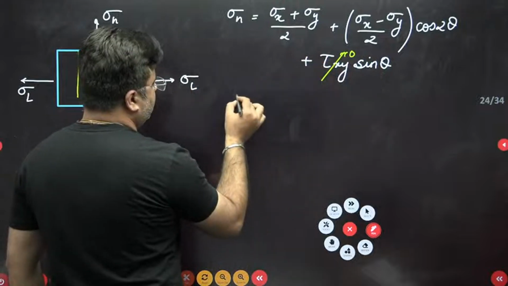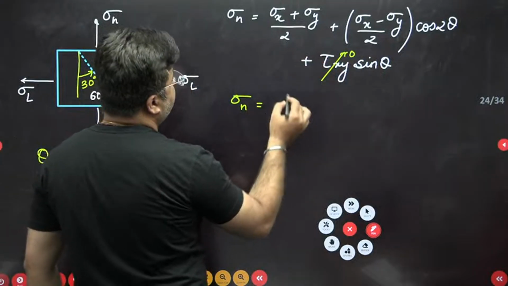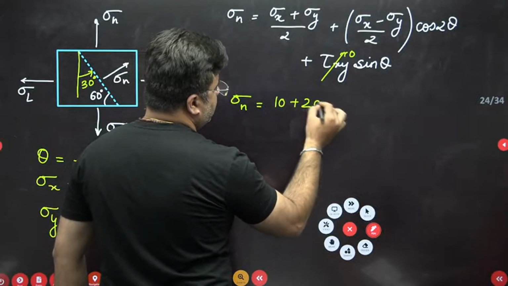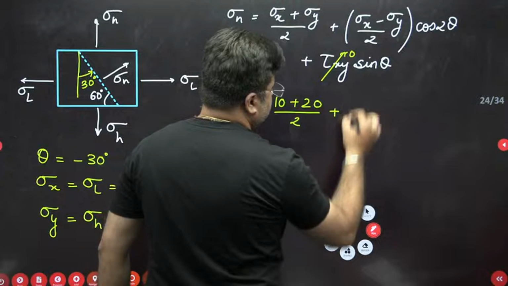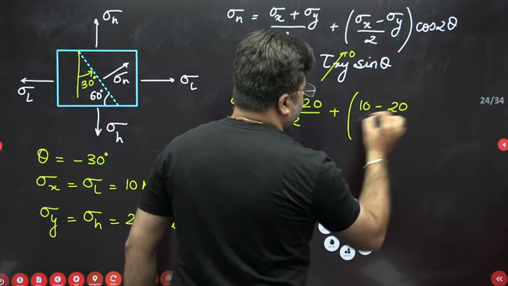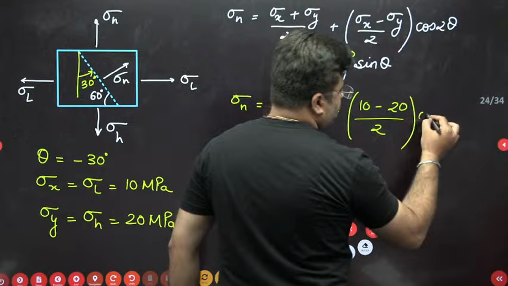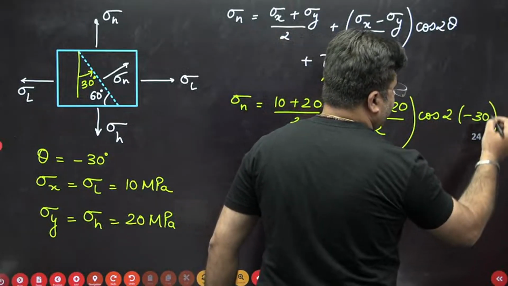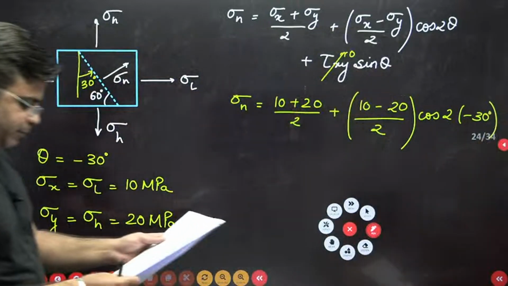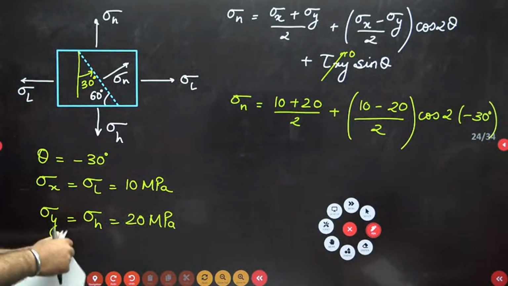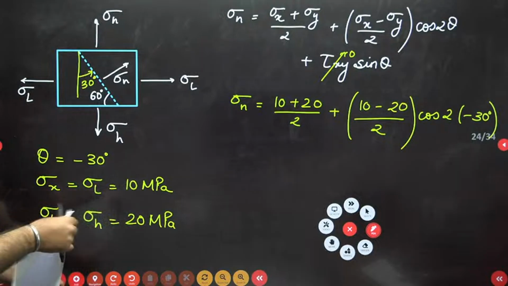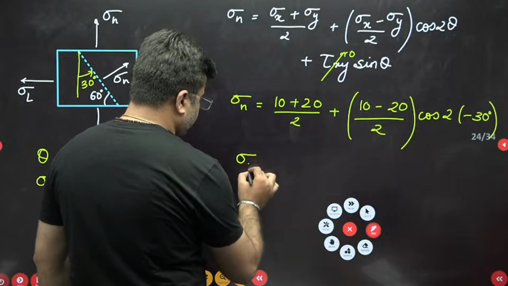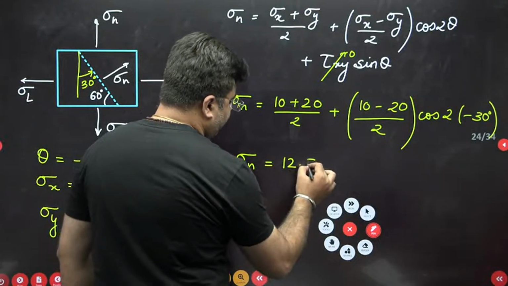Now just substitute the values. The normal stress will be (10 plus 20) by 2 plus (10 minus 20) by 2 into cos of 2 times minus 30 degrees. After solving this, I have already done the calculation, and the normal stress on the oblique plane comes out as 12.5 megapascal.